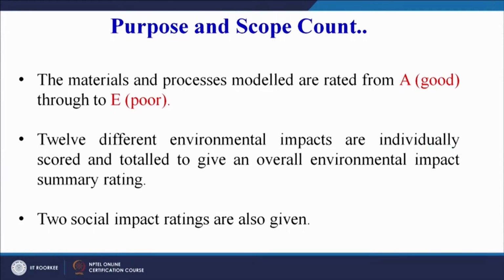Now there is a scale that is from A to E. So the materials and processes modeled are rated from A through to E. A rating of A means good. If the rating is E, that means poor. 12 different environmental impacts are individually scored and totaled to give an overall environmental impact summary rating.